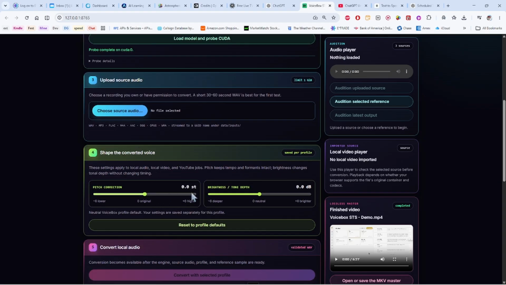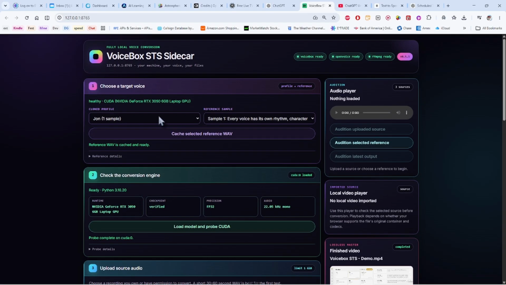We can shape the converted voice. We can give it more high-end, more low-end. And this is the tone and depth, which effectively does kind of the same thing. It'll sound more high-endish up here and low-endish down there. Sometimes we just want to adjust the voice a little bit. We can reset the profile to the defaults. And the defaults are going to be the defaults of whatever came along with the profile.